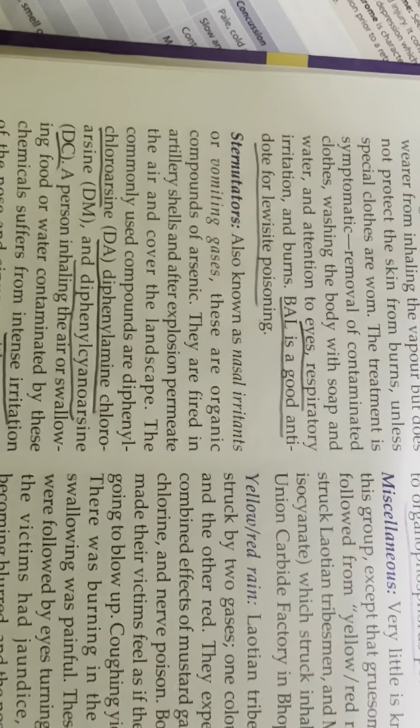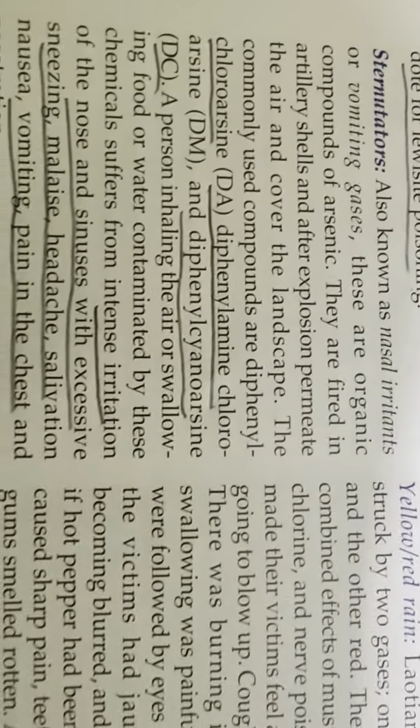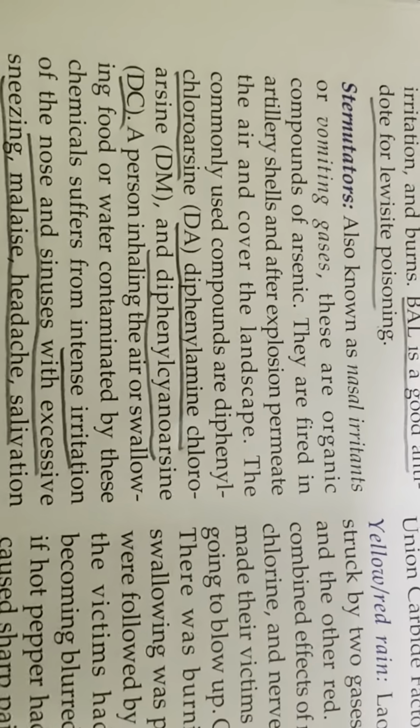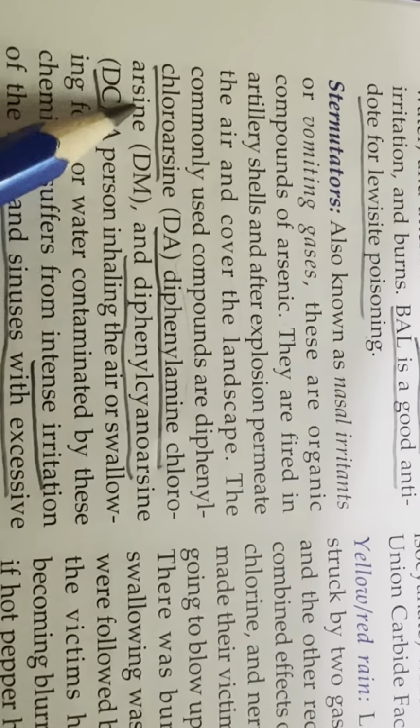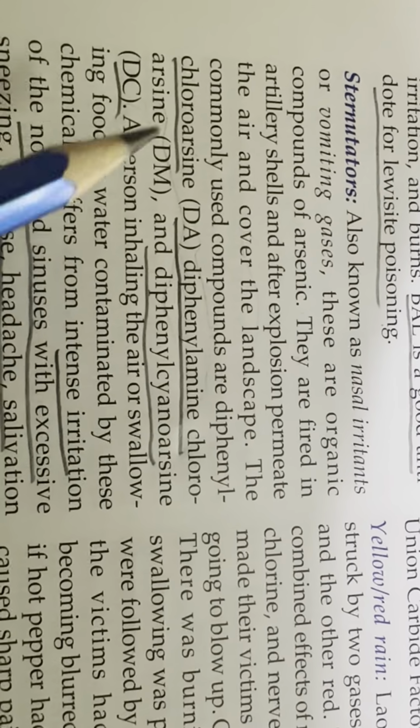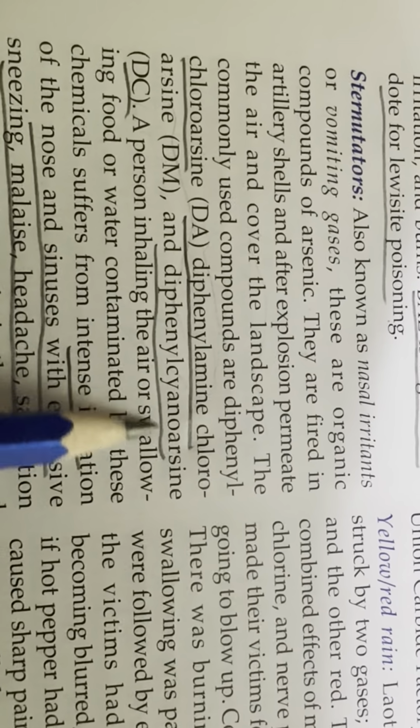Next is sternutators, also known as nasal irritants or vomiting gases. These are organic compounds of arsenic. They are fired in artillery shells and after explosion permeate the air and cover the landscape. The commonly used compounds are diphenylchloroarsine, diphenylaminechloroarsine, and diphenylcyanoarsine.